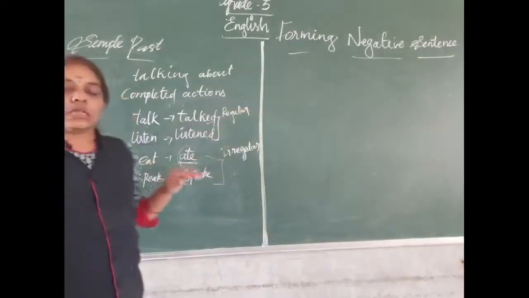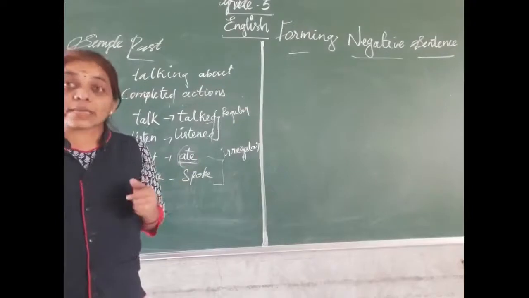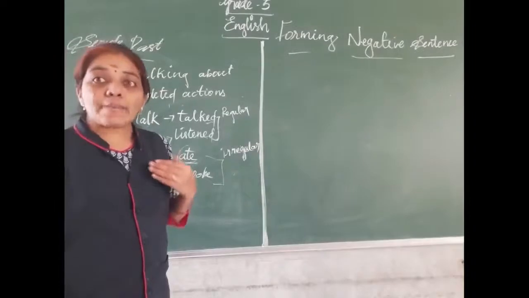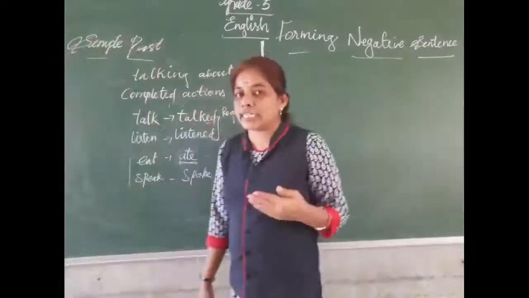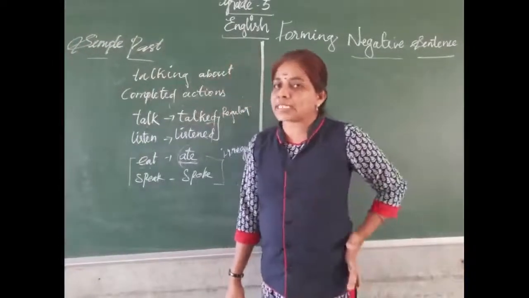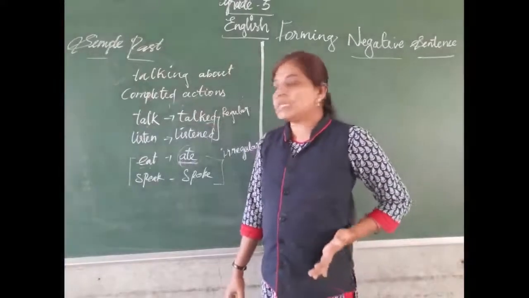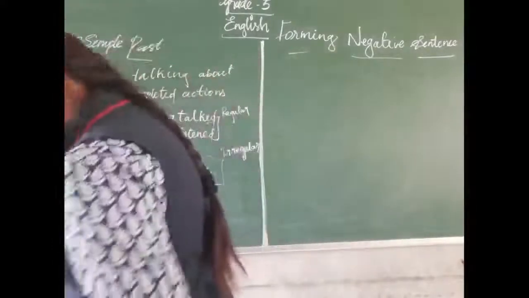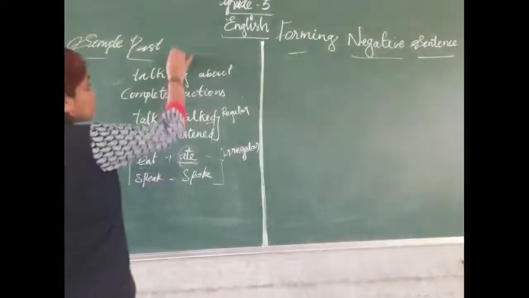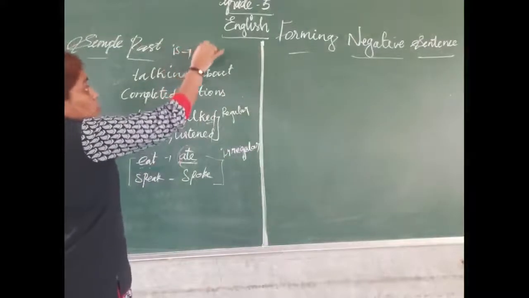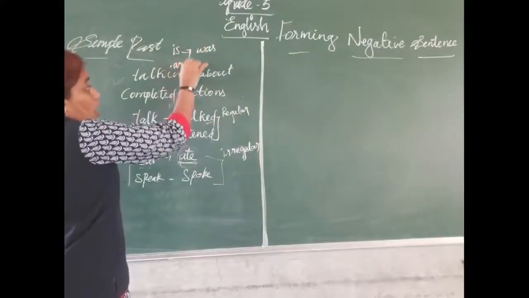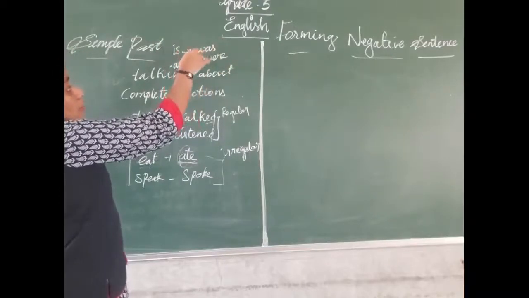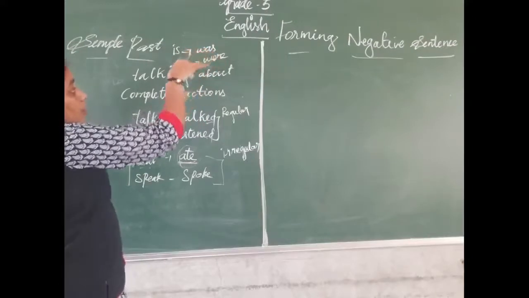Okay. Now tell me, what is simple past? Simple past, we are talking about the completed action. It indicates a completed action. That is a simple past tense. Okay. Then listen here. What is the past tense verb for is? Was or were. These two are the past tense verbs for this.